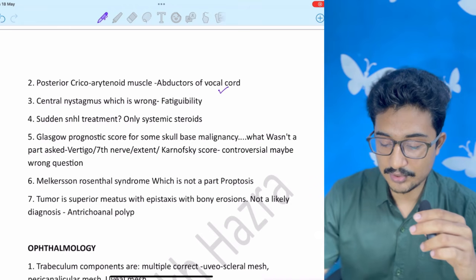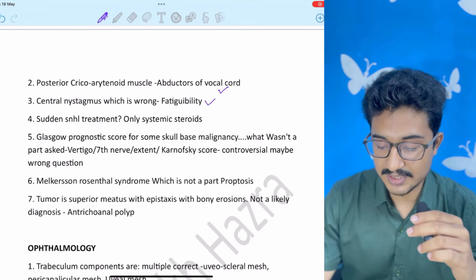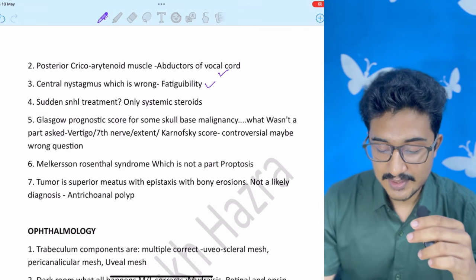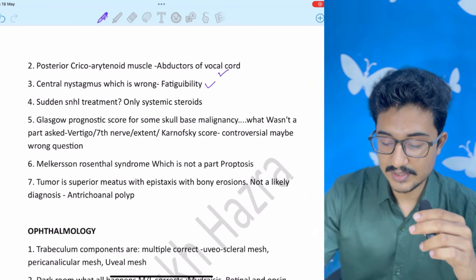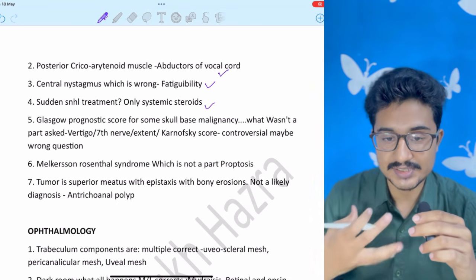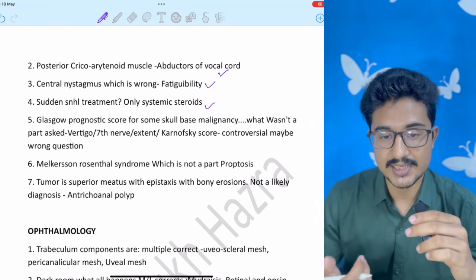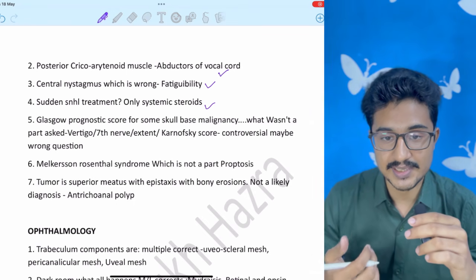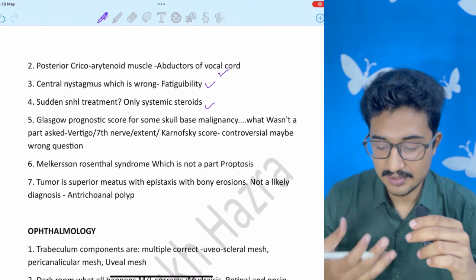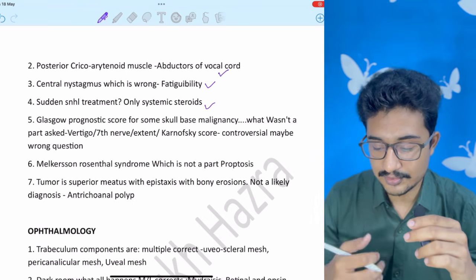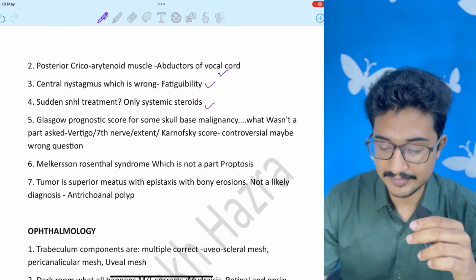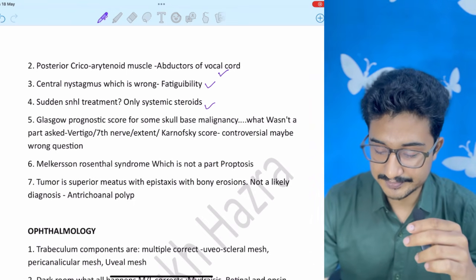Central nystagmus, wrong is fatigability, not a multiple option correct question. Sudden SNHL, you give systemic steroids because there is nerve edema. You will have to counteract the nerve edema, and many of the times the cause of the nerve edema is the viral infections. So you can give acyclovir also, but it is the second step. Main step is systemic steroids.